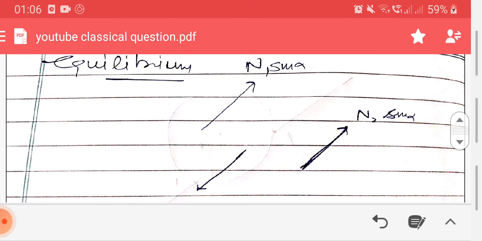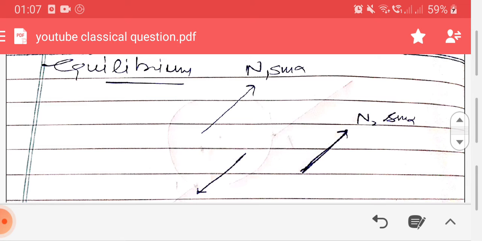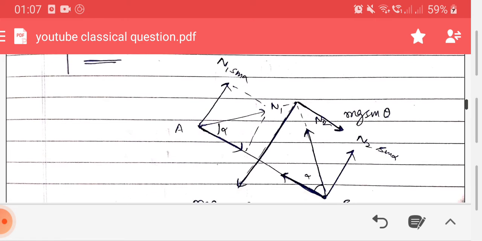In the next page, I have dealt with equilibrium, because they are talking about the maximum angle of inclination for which this body will not skid or roll over. You can clearly see from the previous diagram that N1 sin alpha and N2 sin alpha are exactly opposite to mg cos theta.